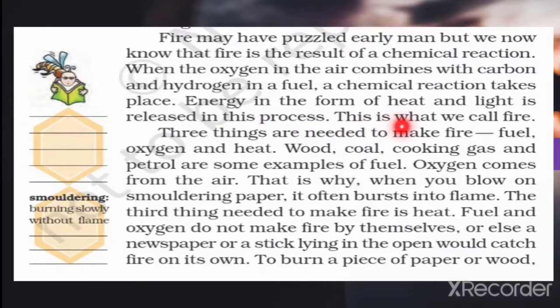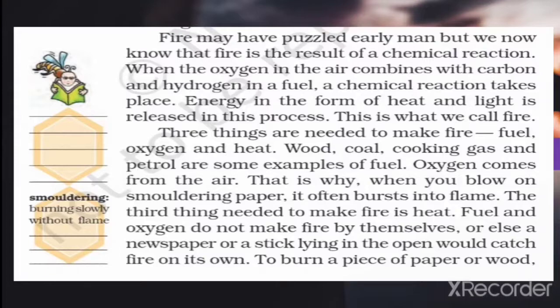We know that when we start burning anything, light and heat are released. We feel hot. So this is released in this process, and this is what we call fire. This result of a chemical reaction is known as fire. In this process, heat and light become free.